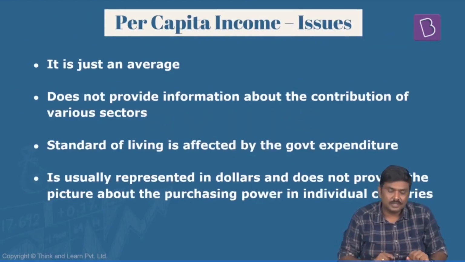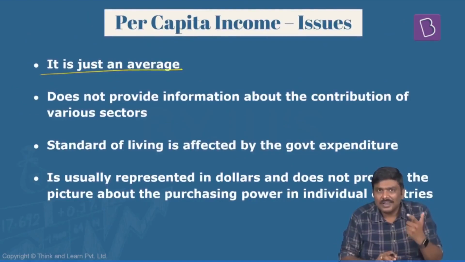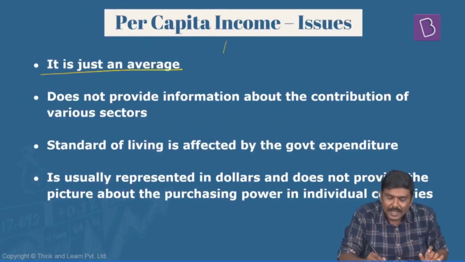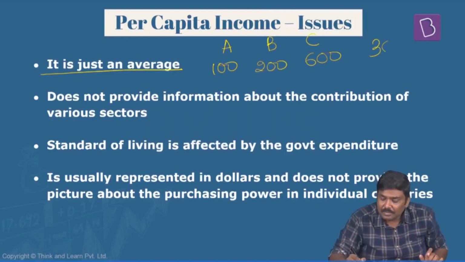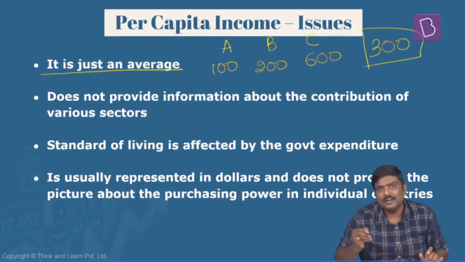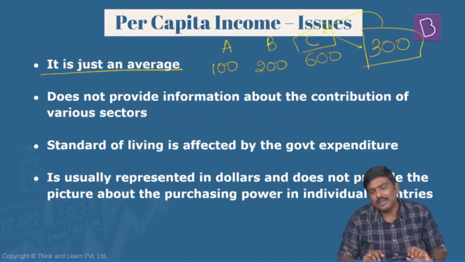For example, have a look at this. It is just an average number. What do you mean by this? If you remember the earlier calculation that I had done, A had earned how much? 100. B had earned how much? 200. And C had earned 600 rupees. And the per capita income that we derived was how much? 300 rupees. But here is the issue. There is only one person who has earned substantially higher compared to per capita income.